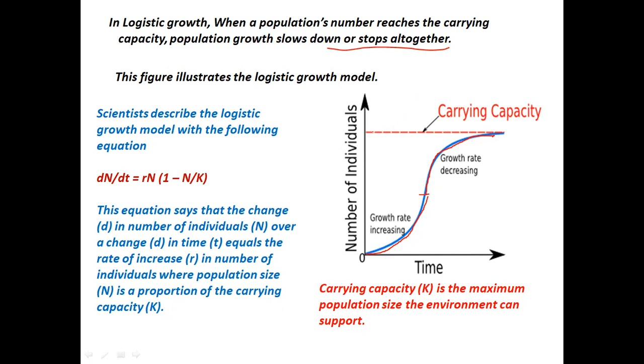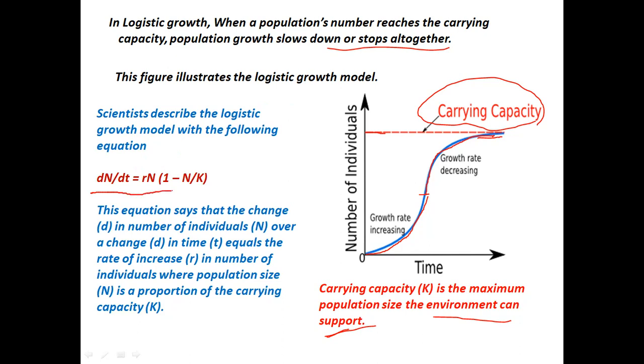Why? Because it is reaching the carrying capacity. Now, carrying capacity means what? Carrying capacity is the maximum population size that an environment can support, because the environment can support only a particular number of individuals. So once the population reaches the carrying capacity, the growth rate will start decreasing, or it will stop altogether. This is called logistic growth, and it is shown by an equation.